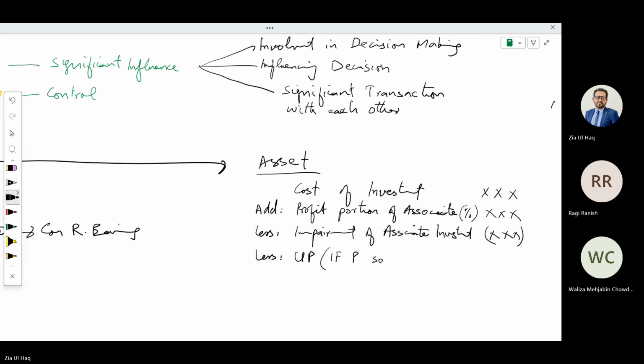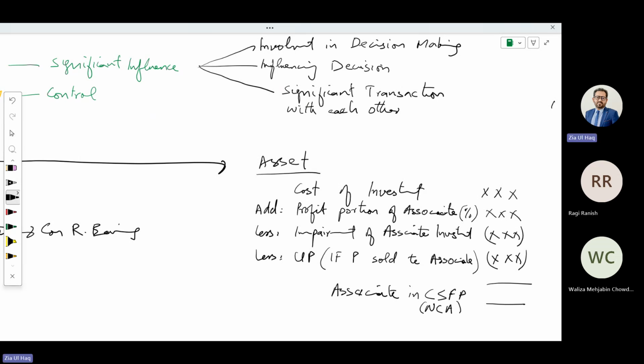parent sold to associate only. If associate sold goods to parent, then this will not be deducted from the asset. If the parent sold to associate, we will deduct the unrealized profit part from the value of the asset. Then this asset value we will record as associate in the consolidated statement of financial position, under the non-current assets.